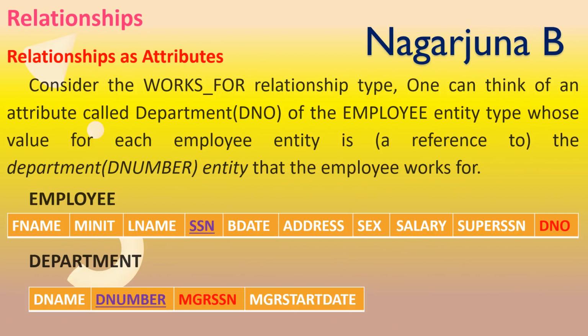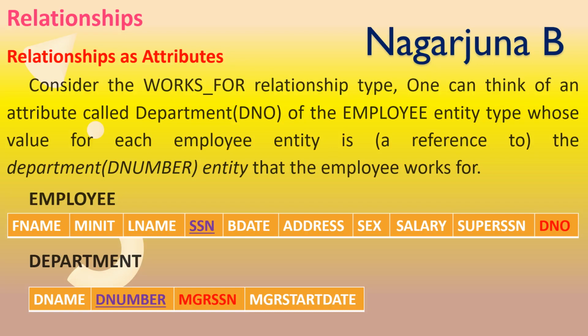Relationships as attributes. How are we going to denote our relationships? Our relationships will be denoted by using an attribute. For example, consider the relationship works for. The works for relationship is nothing but an employee working for a department.